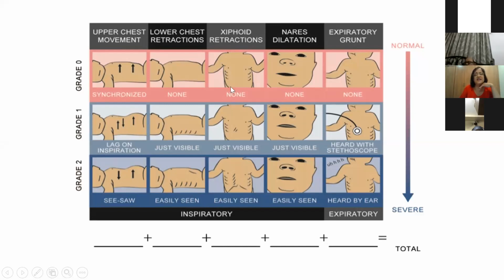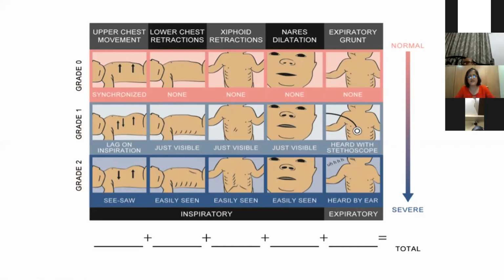And the rest are very easy. You can see this is lower chest retraction. 0 is none, 1 is just visible, 2 is easily visible. It's the same for all. And the last one is expiratory grunt: none, heard with stethoscope, and heard by ear. So this is the way we score the Silverman-Anderson score.